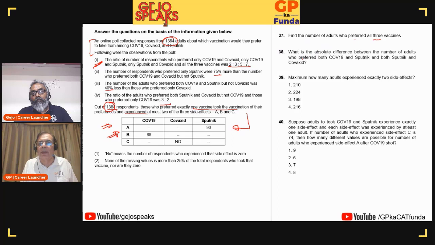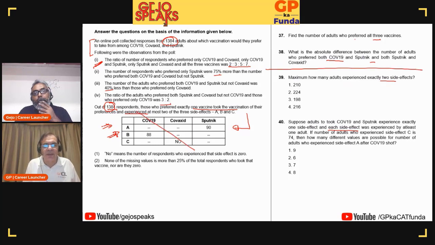None of these is not going to be an answer. Absolute difference between who preferred. Okay. How many adults experience 2 side effects? Okay, side effect. So the first 2 questions do not need this table at all, and the next 2 questions need this table.